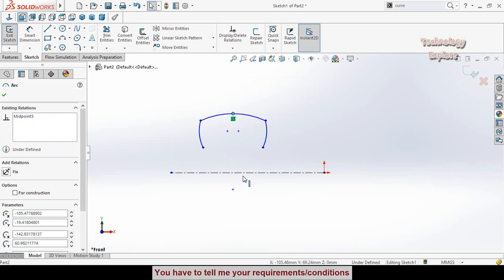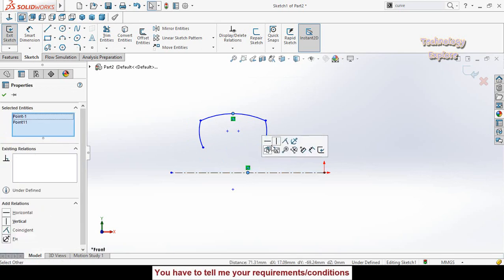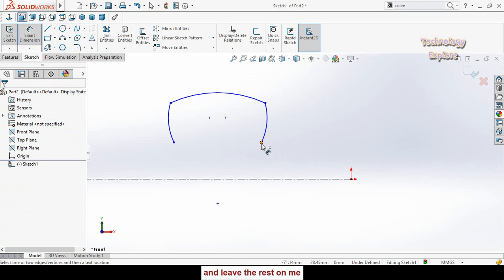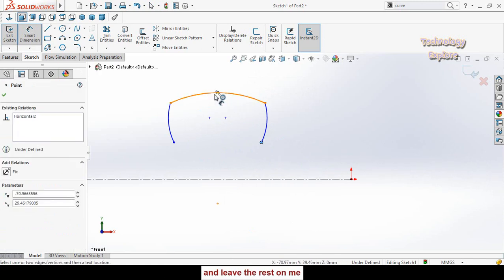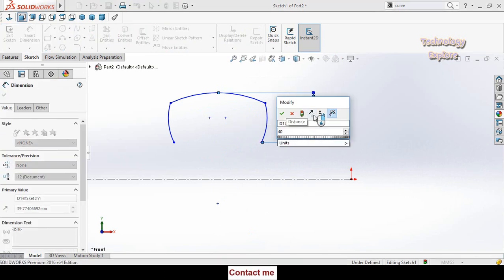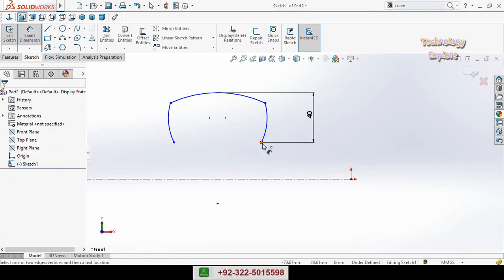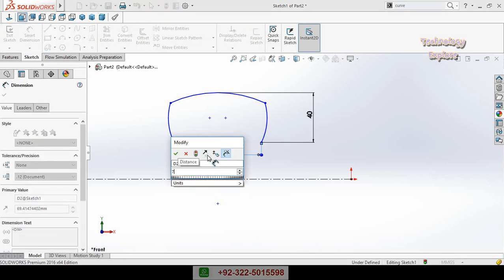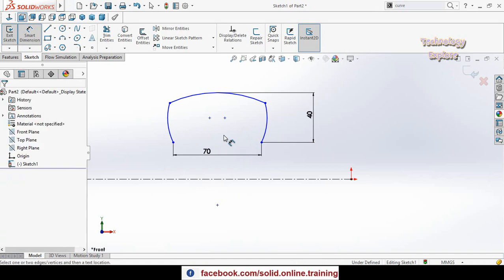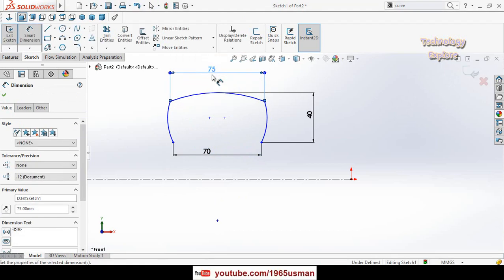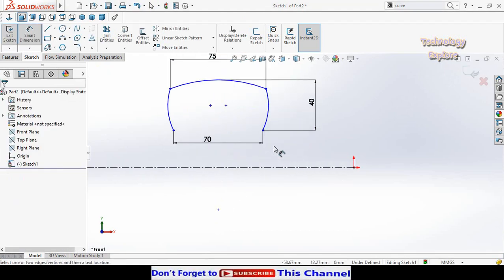Then select this midpoint and this midpoint. Make their relation vertical. Now define distance from this point up to this midpoint. It is 40 millimeter. This distance is 70 millimeter. And this distance is 75 millimeter.